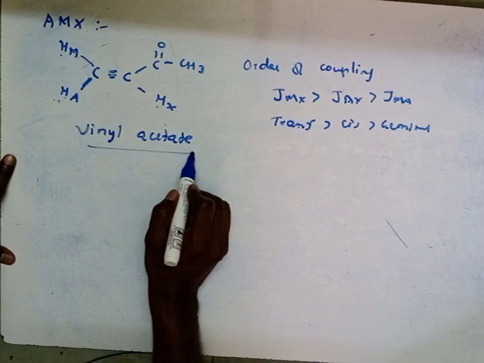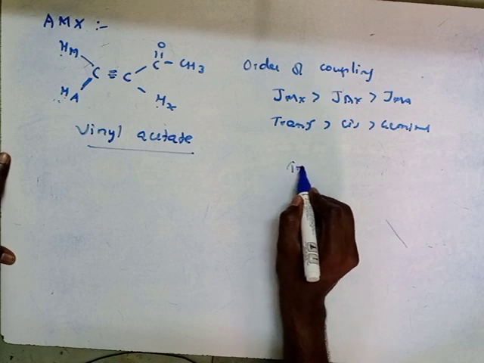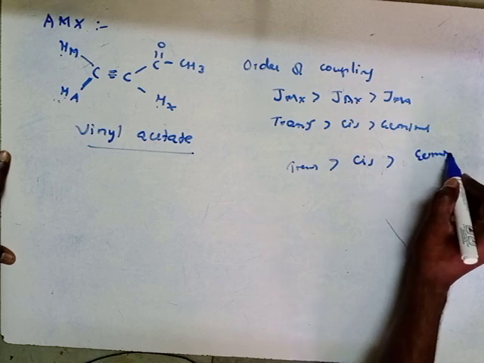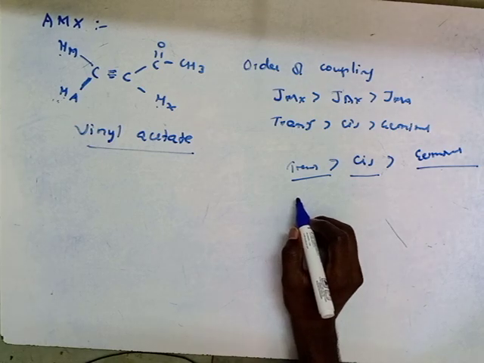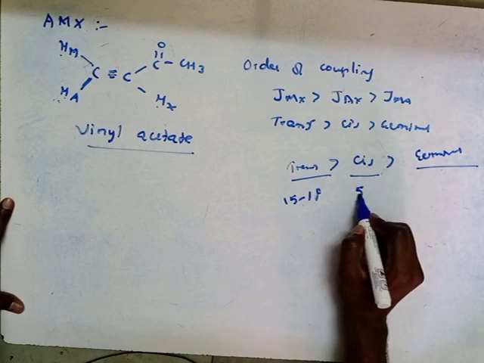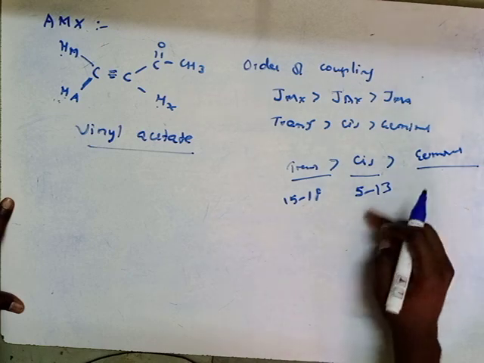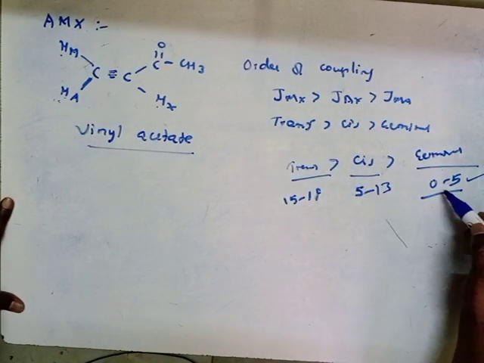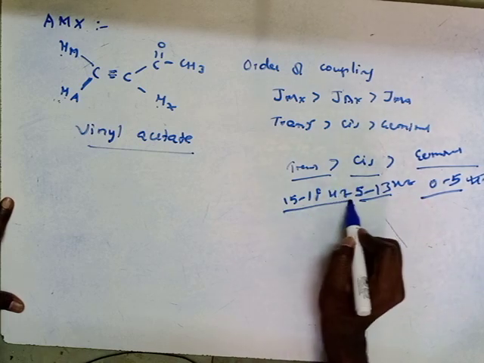This is the vinyl system, and this is the order of coupling constant. Trans coupling is stronger than cis coupling, and cis is generally stronger than geminal coupling. Okay, trans is more, and then cis, then geminal. The coupling constant of trans ranges from nearly 15 to 18 Hz, and cis coupling is 5 to 13 Hz, right? Next, for this type of molecules the geminal coupling constant is 0 to 5 Hz. For cis coupling 5 to 13 Hz, and trans coupling 15 to 18 Hz.